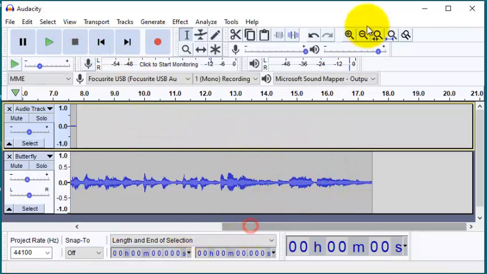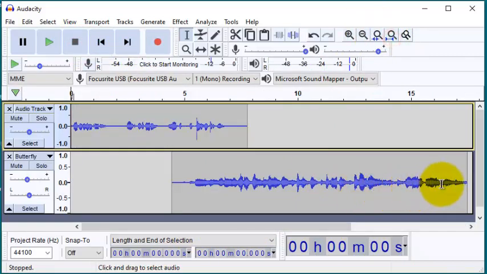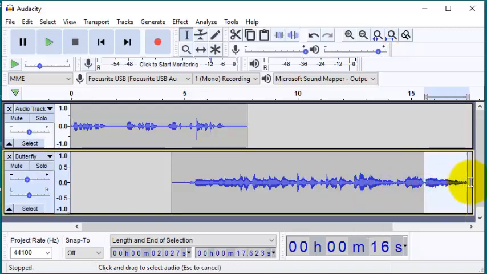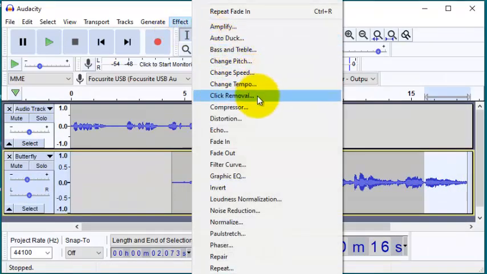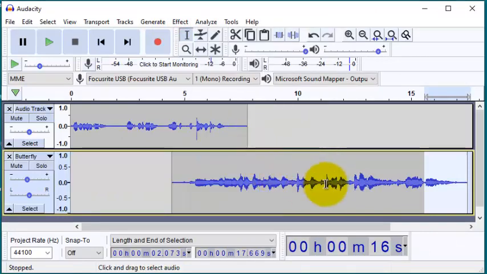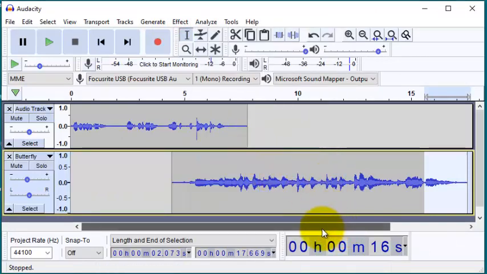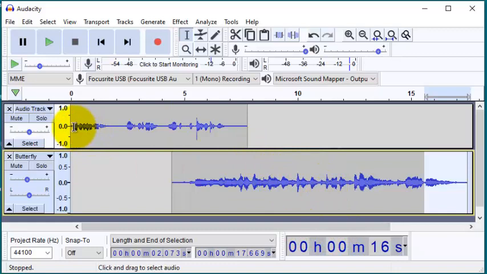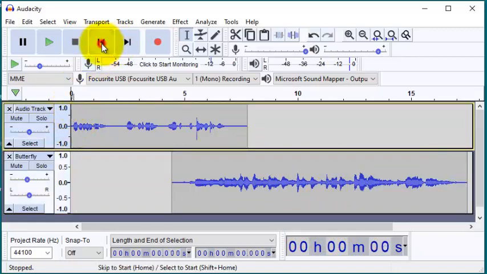So the way we started, we want to end it the same way. So we will use fade out. We'll select this portion, go to effects, fade out. So it will end slowly. So it will start slowly and it will end slowly. Skip to start. Let's play it.